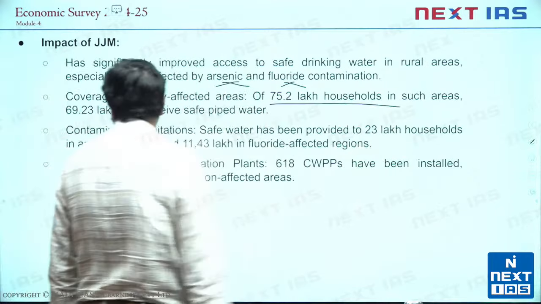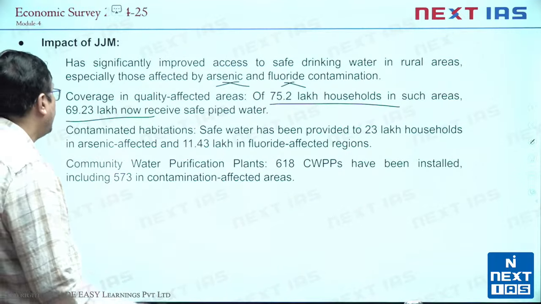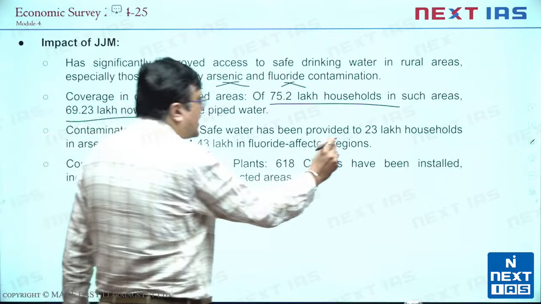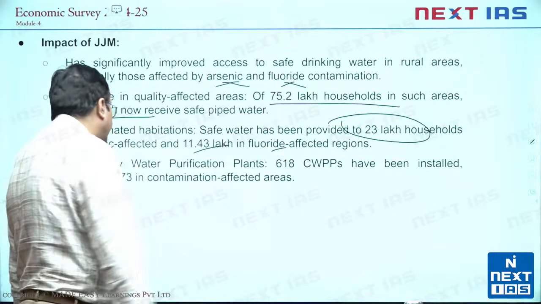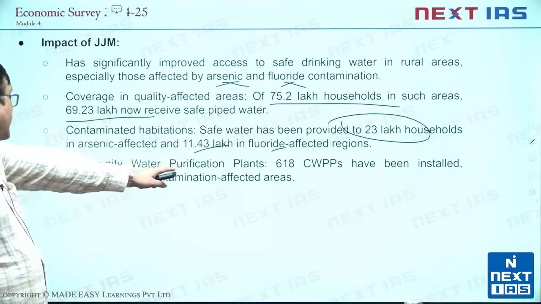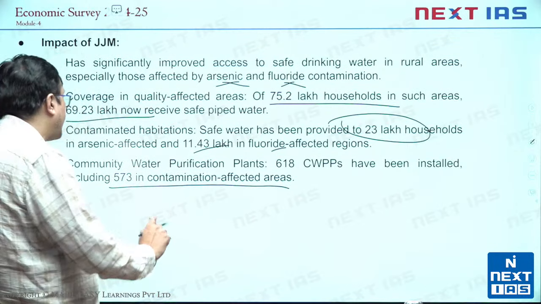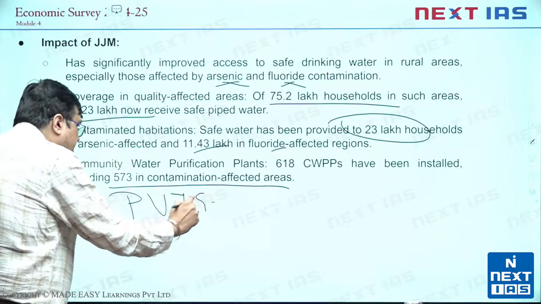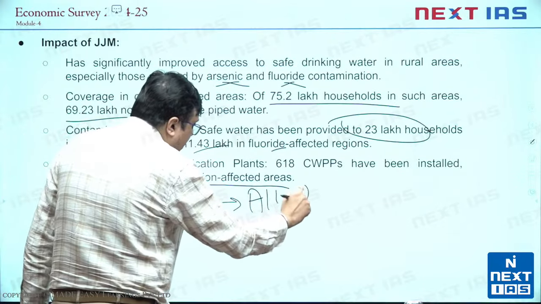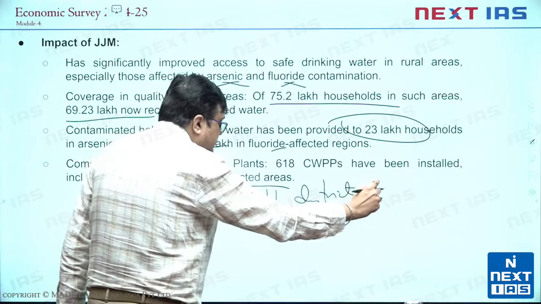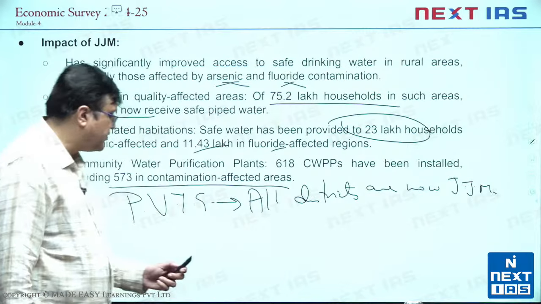75.2 lakh households in the covered area, 69.2 now receive safe piped water. In contaminated habitations, safe water has been provided to 23 lakh households in arsenic affected and 11.43 in fluoride affected regions, and community water purification plants have been installed, including 573 in contamination affected areas. अब एक और बात याद रखेंगे, PVTG regions, particularly vulnerable tribal groups, all districts are now under Jal Jeevan Mission. ये बात याद रखेंगे. All districts are now under Jal Jeevan Mission.